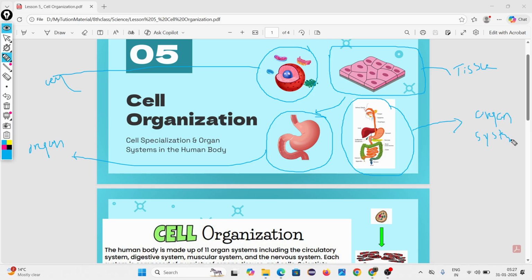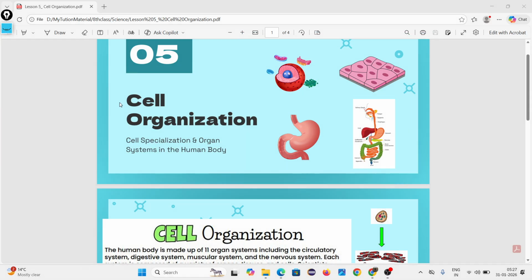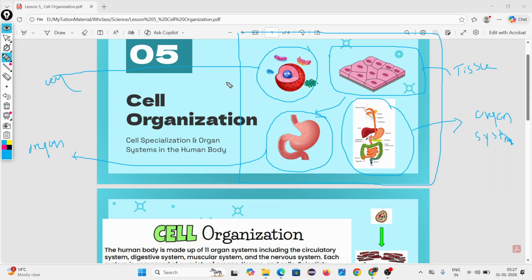Look, in a multicellular organism, four types of organization are there. How many types of organization? Four. The smallest organization is the cell. The largest organization is the organ system.